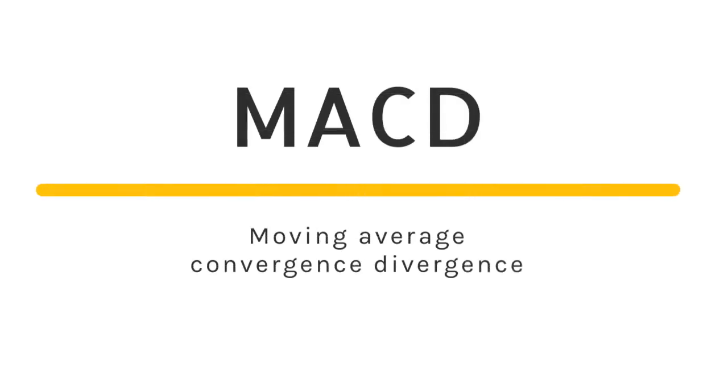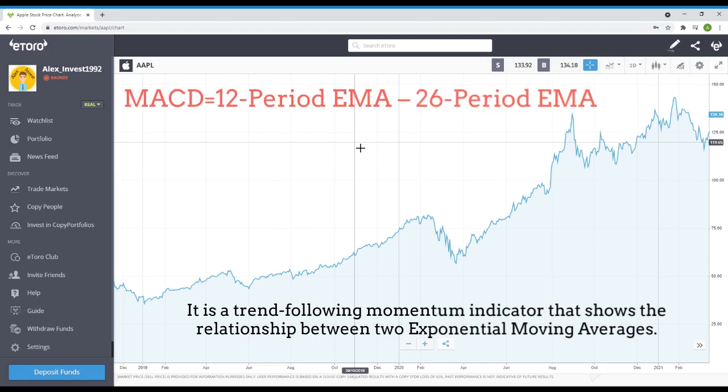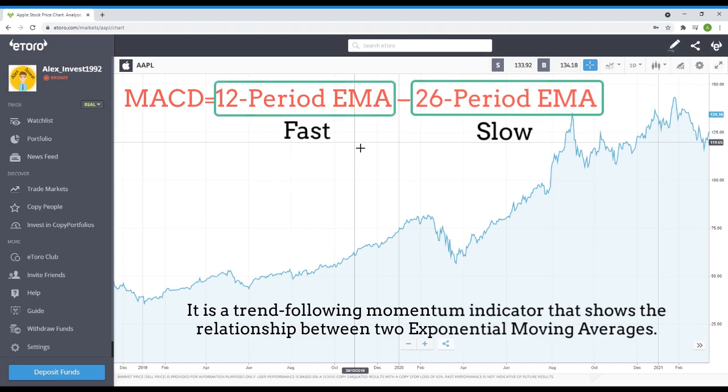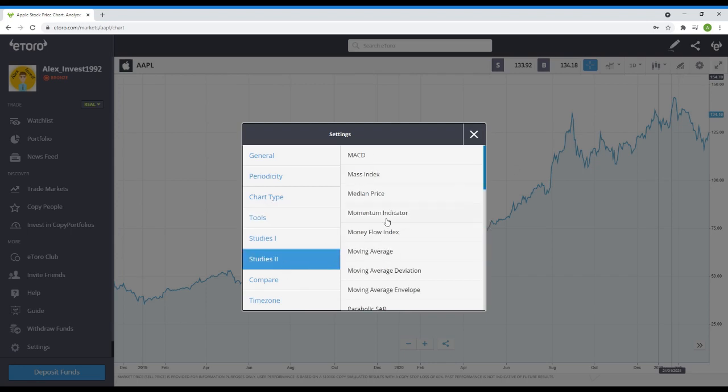MACD. Moving Average Convergence Divergence. It is a trend-following momentum indicator that shows the relationship between two exponential moving averages. The MACD is calculated by subtracting the 26-period moving average from the 12-period moving average. It is not that complicated as it sounds. Let's simply add it to the chart. That takes only a couple of clicks.